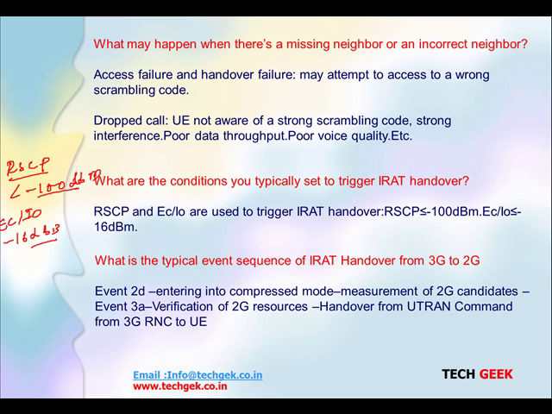So what event typically happens when IRAT happens? That is a very important part which we should know. The event that happens when IRAT is happening is 2D, as we discussed with the compressed mode in the previous process. So compressed mode happens with the help of the 2D event. 2D enters into the compressed mode, measuring 2G cells here. The 3A event is also there, which verifies the 2G resources for handover from the UTRAN network to the GERAN network. So the command from the UE is sent over here. This is the process which happens in IRAT.